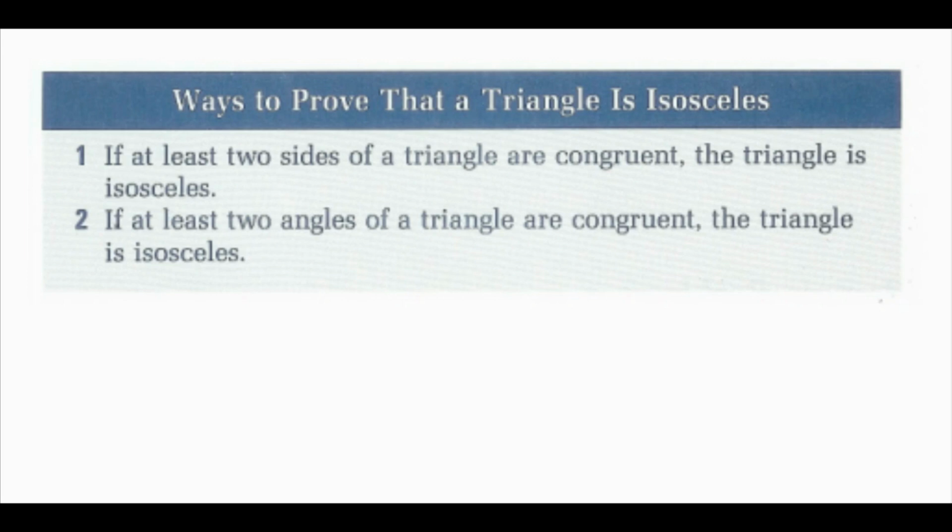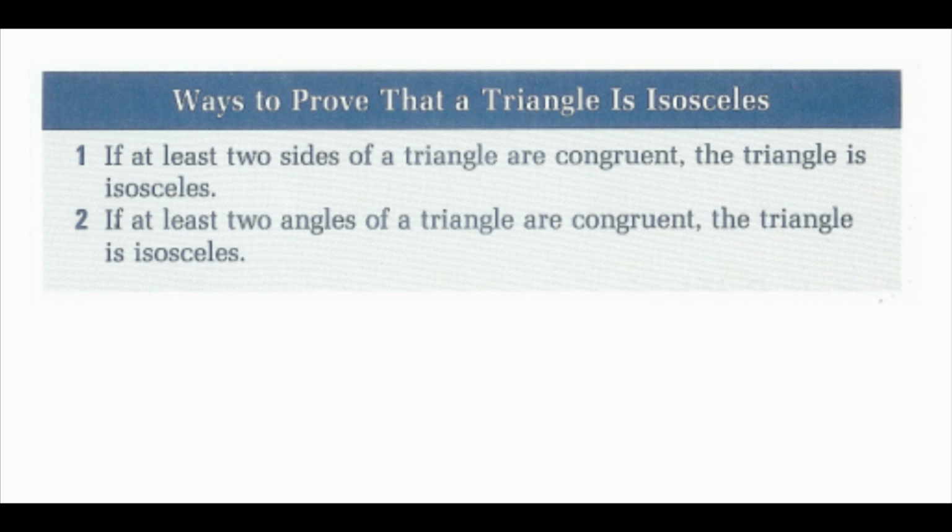The second way that I can prove that a triangle is isosceles is that I show that at least two angles of a triangle are congruent. Then the triangle would be isosceles. If I had this as a reason, I would have to state if two angles congruent, then triangle is isosceles. I cannot say definition of isosceles triangle because the definition of an isosceles triangle only relates to the sides and not the angles.